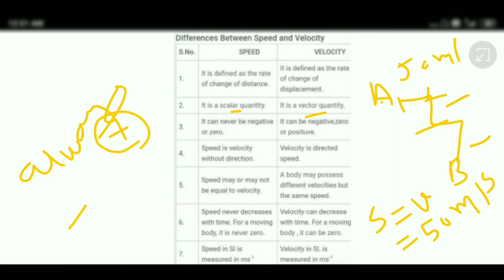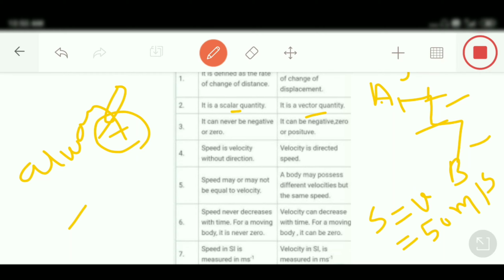The SI unit of speed is meter per second and the SI unit of velocity is also meter per second, because both are the same physical quantity, with just a slight difference about direction, and direction does not have any unit to represent.